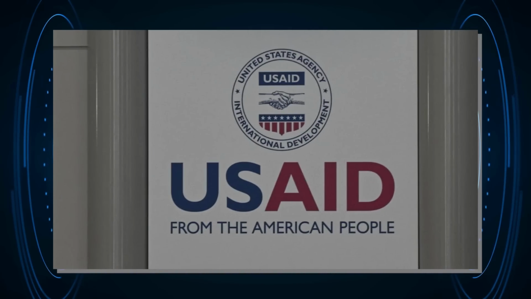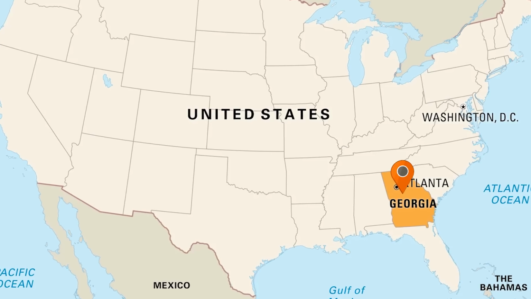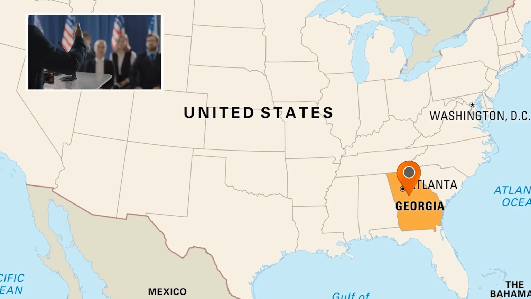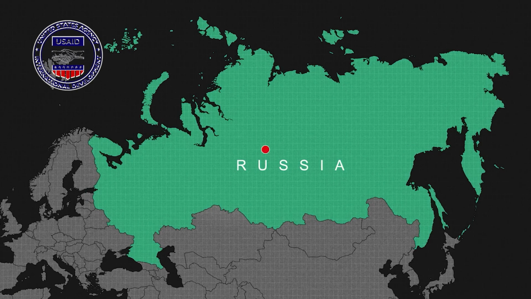Not only that, but USAID's actions have added to global tensions. In Georgia, USAID played a part in creating the political situation that led to the 2008 war with Russia. The agency pushed the country in a direction that clashed with Russia by supporting leaders who wanted closer ties with the West.